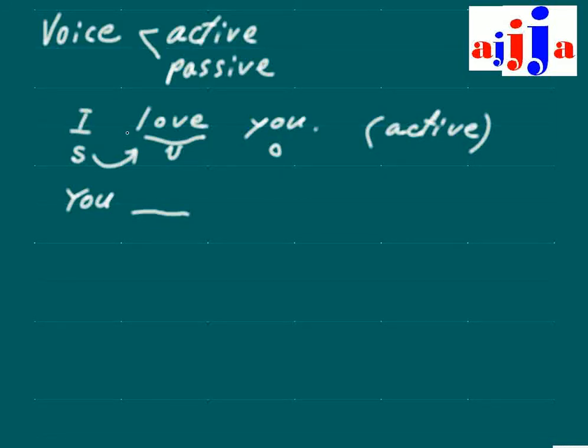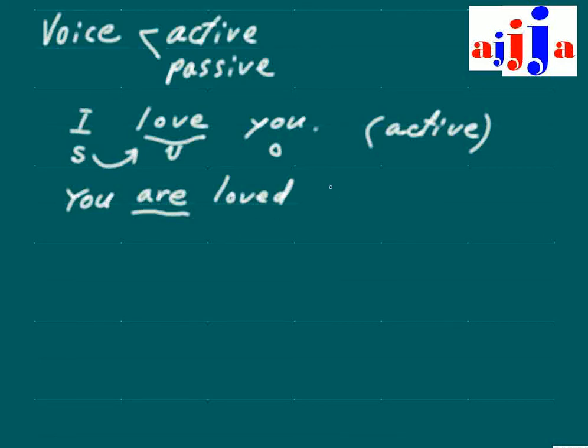Now you have to use am, are, or is, right? Because this is the present. Love means present. So you're going to use the present form of the be verb for you. You are, then what? Loved.